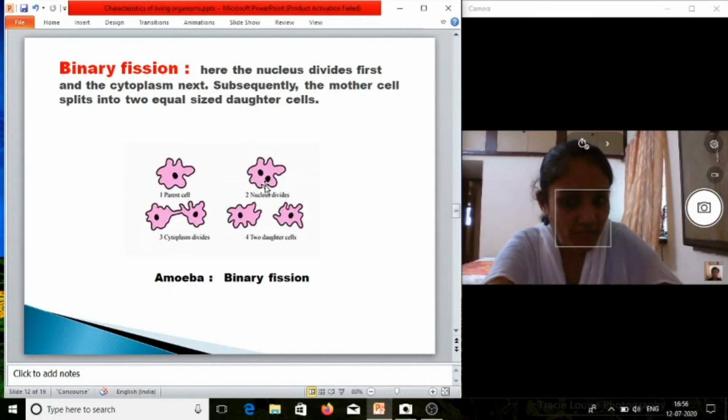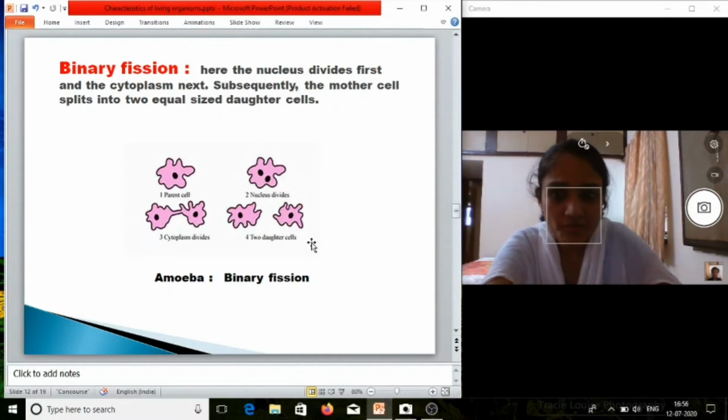After that two nuclei will be formed. Okay, then the cytoplasm will also divide. After that, at last you can see there will be formation of two amoeba. Okay, so from one amoeba two amoeba will be formed. Here two daughter cells we can say.